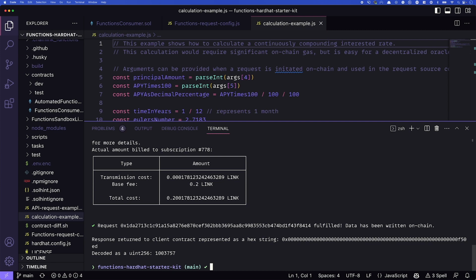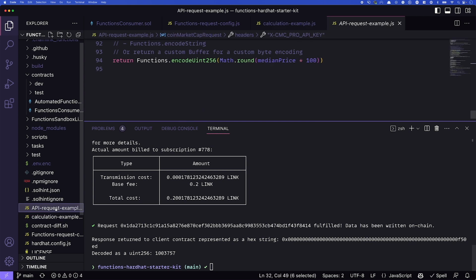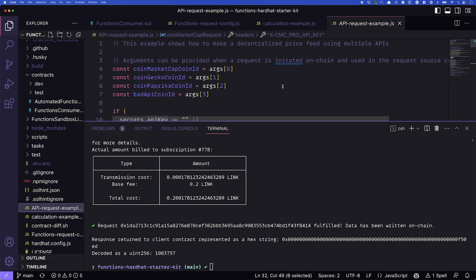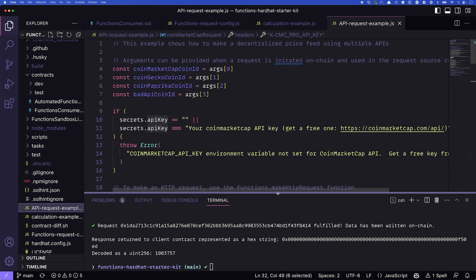We've saved a ton of gas because we're not actually doing these calculations on chain, right? That's massive. But this is just running a basic calculation. What if we want to do something more interesting, like hitting an API? Well, if we head to the API request example here, we can take a look at this file really quick.